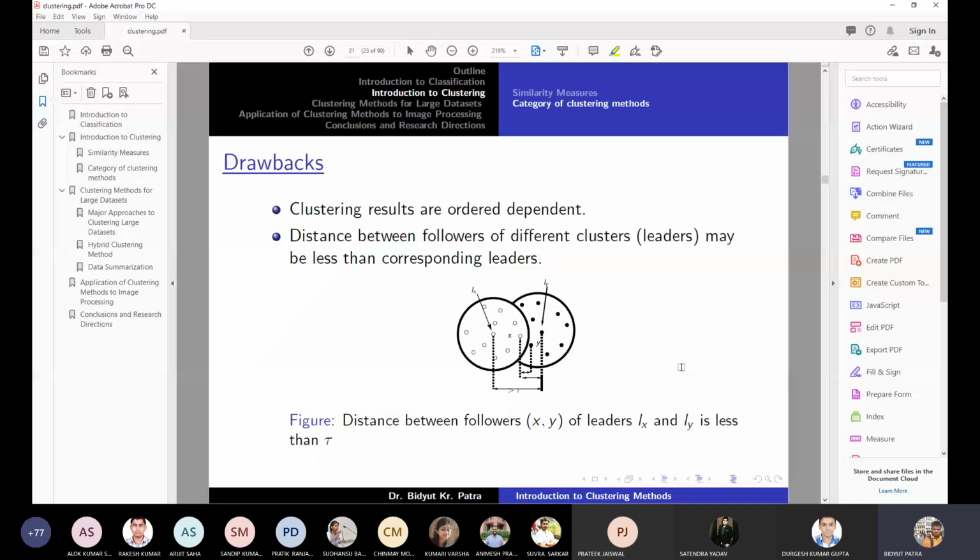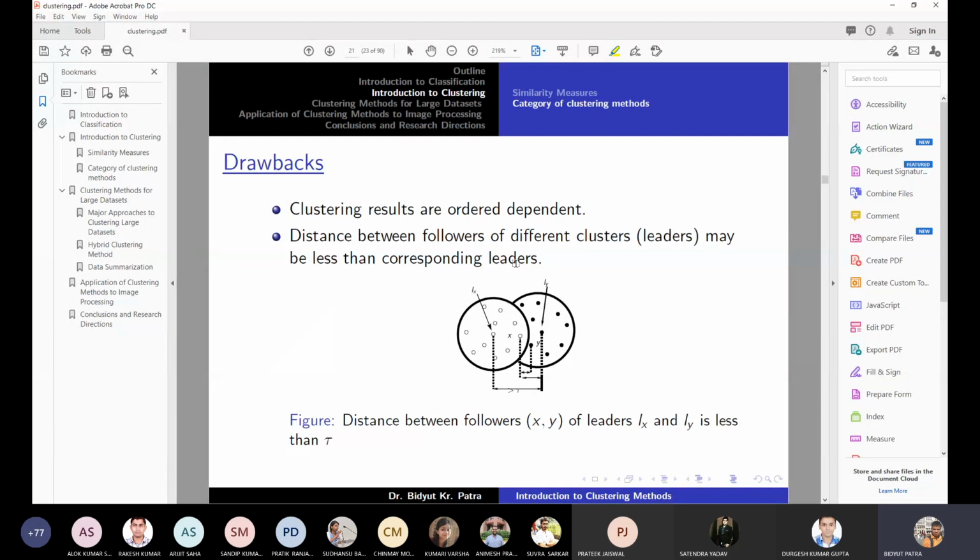The leader is the first point which forms a new cluster, and the rest of the points assigned to the leader are called followers. Now the statement says, distance between followers of different clusters may be less than that between the corresponding leaders.